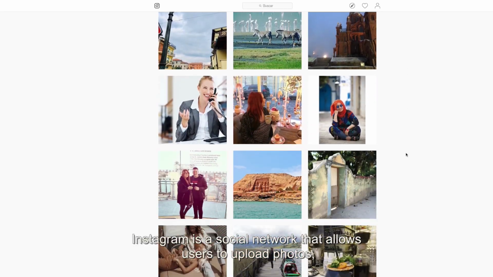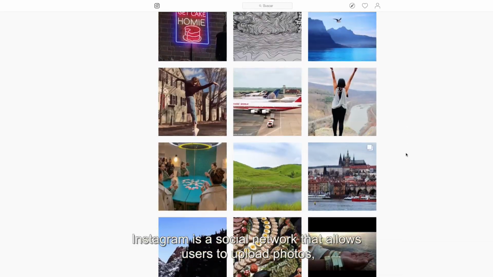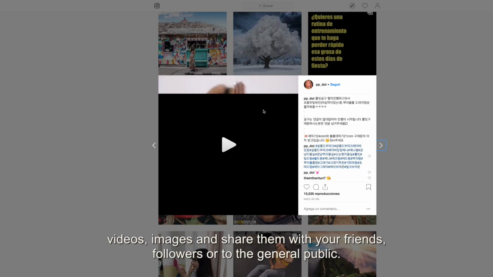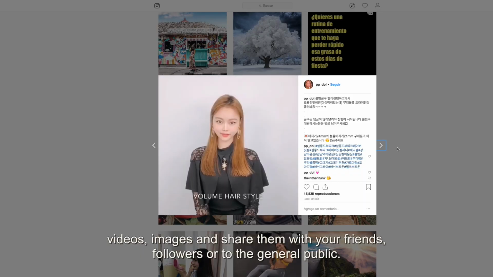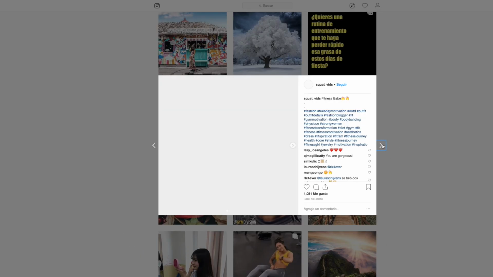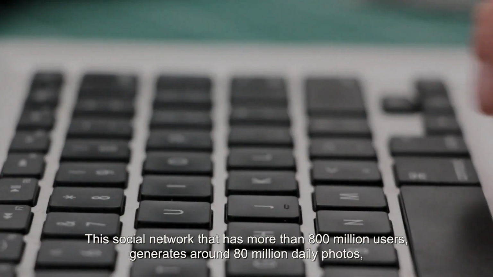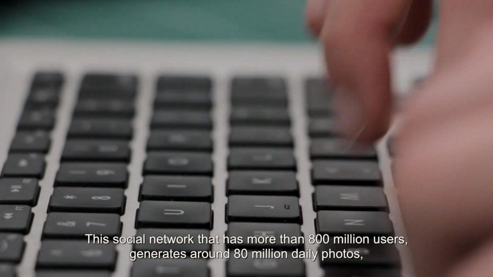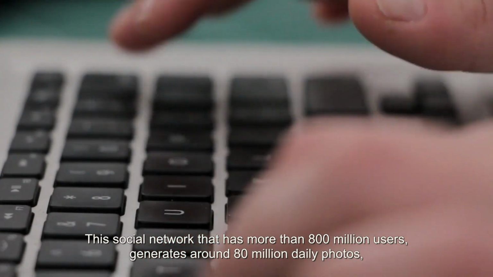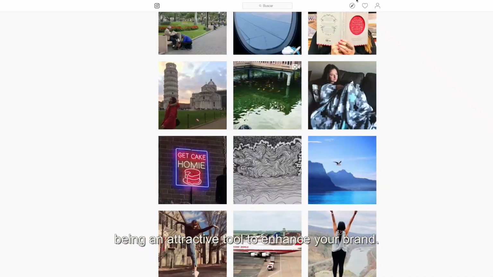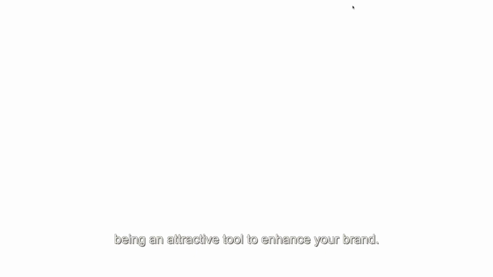Instagram is a social network that allows users to upload photos, videos, and images and share them with your friends, followers, or the general public. This social network has more than 800 million users and generates around 80 million daily photos, being an attractive tool to enhance your brand.